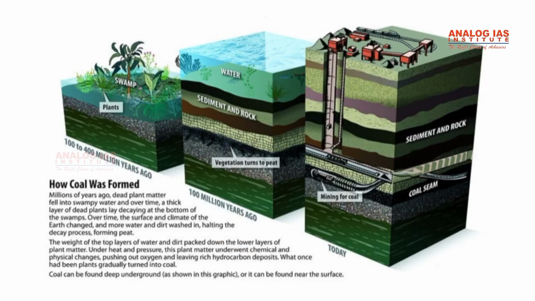So let's get started. Let's understand the process of formation of coal. How did coal form? Millions of years ago, Earth was filled with swampy forests, I mean marshy forests. That means there's a lot of water and on top of it there are forests. That is known as a swampy or marshy forest.